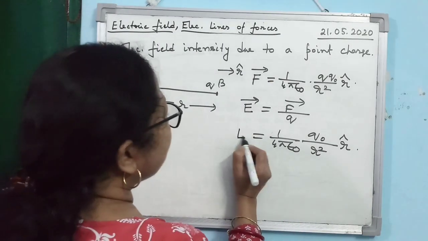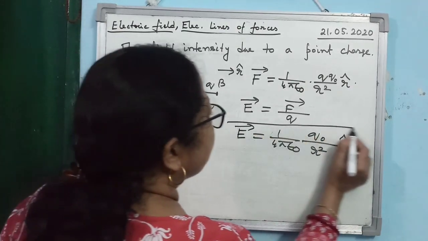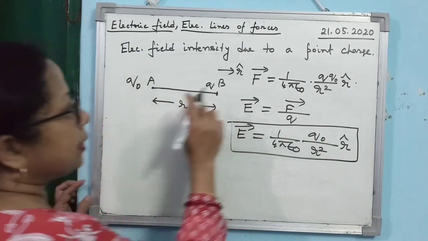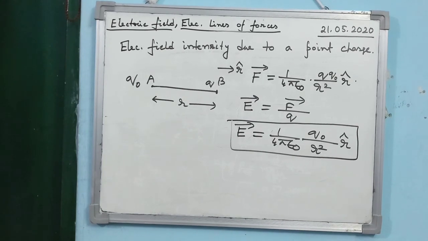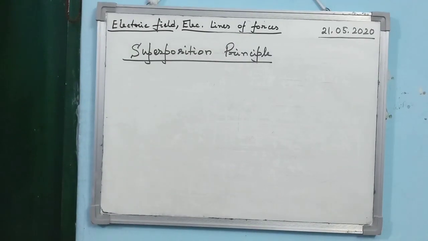So what is the expression for the electric field intensity due to a point charge? It is E is equal to 1 by 4 pi epsilon naught, the source charge divided by R square, into unit vector R. Don't forget to show in the diagram the direction of the unit vector properly. Next topic is superposition principle.